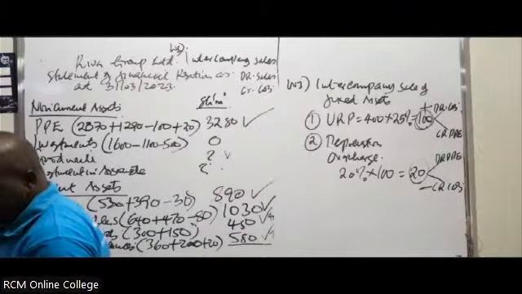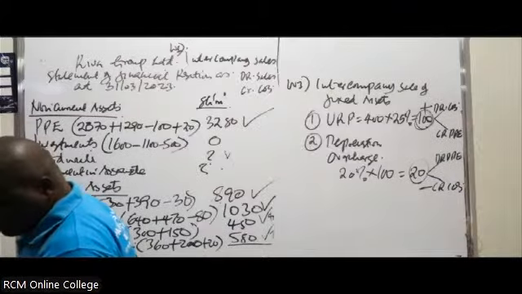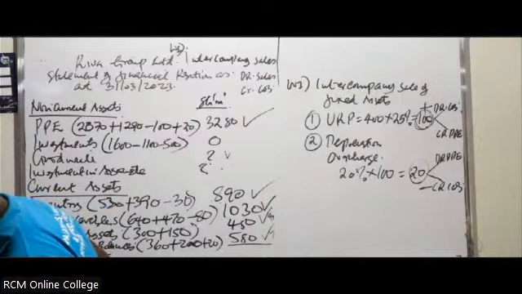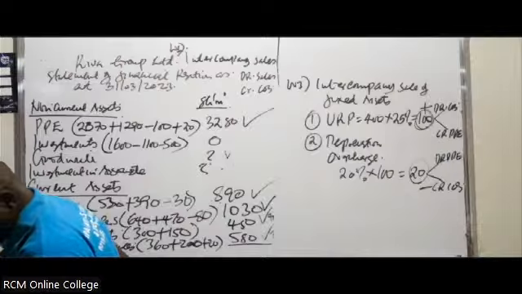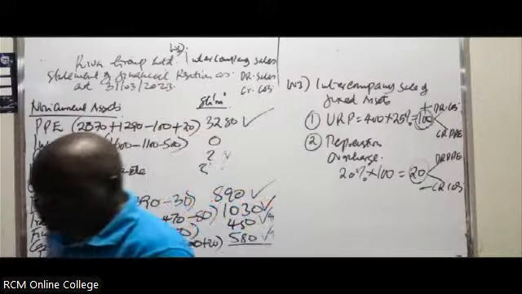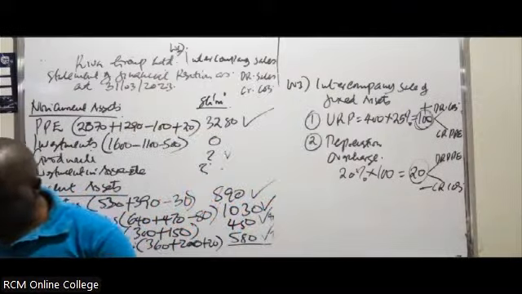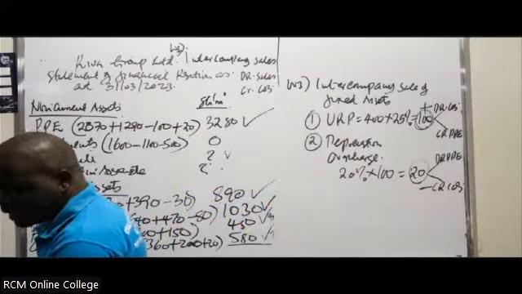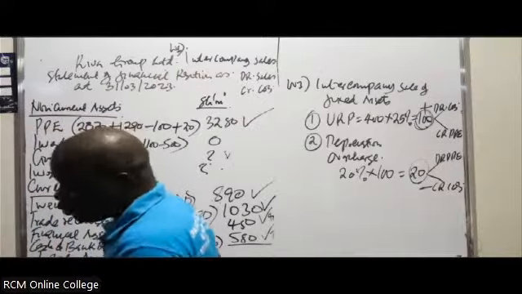We had deducted an intercompany sale of 300 only. So it is what? 5840. Maureen says 5840. Others should be able to confirm. I should be able to see a number of you confirming so that I know you are on the same page. 5840. So we had deducted 300, which was an intercompany sale. That was the only adjustment.